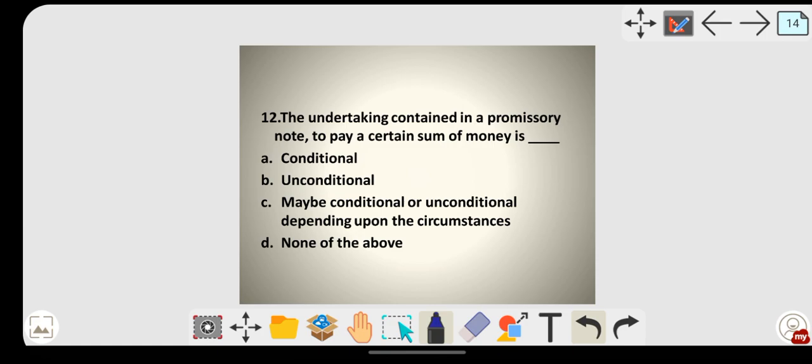That's not the right answer. If you find "pay a certain sum of money", it must be unconditional. If you find the word conditional, it's wrong. Any negotiable instrument must be unconditional. No conditions must be mentioned or added to the statement. It must be clear and unconditional.